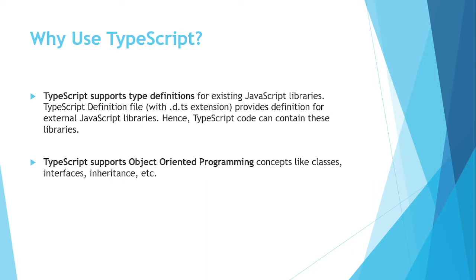These header files contain definitions of libraries which are already there. So we can define these definitions in TypeScript inside files like .d.ts. So we have these definition files, which have code that defines the external JavaScript libraries. That helps in our TypeScript code actually.